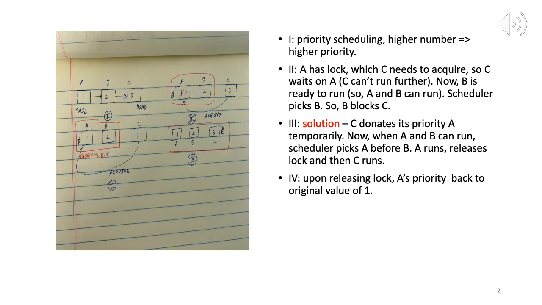Okay, right. So what we have is A and B are in the ready to run state, and C is in the waiting state. What is C waiting for? C is waiting for the lock. Okay.